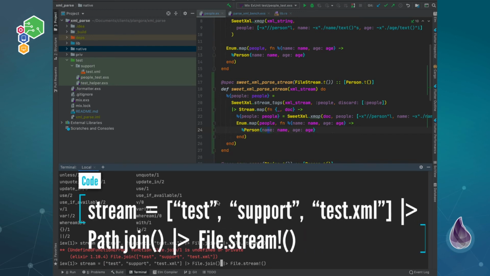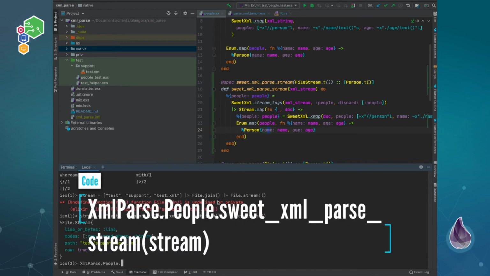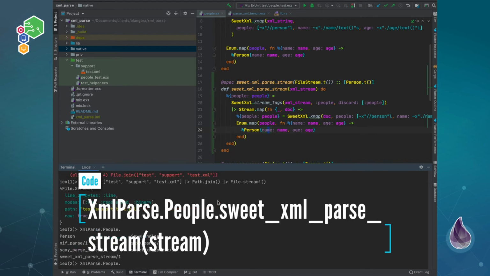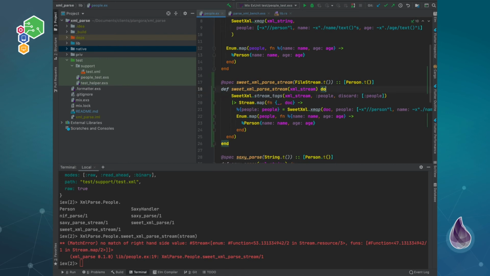So maybe this is path.join. Okay, so we got our stream over here. So now we can take our parse people, SweetXML parse stream, and pass in our stream. And no match of right hand side, line 19. So this one should just be able to return.